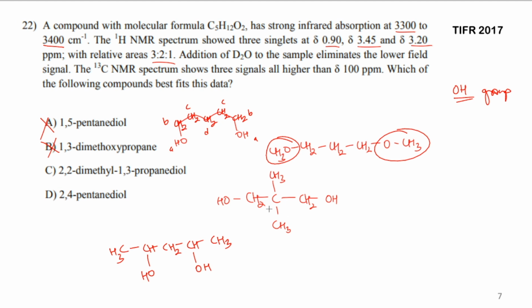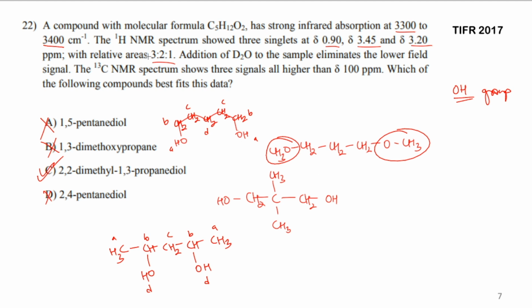Option C is the one which is going to have three types of hydrogen. Even for option D, how many types of hydrogen do you have? Type A, type A, type B, type B, type C, and type D. So again it has four types of hydrogen. Cancel out this. The option which has the given number of hydrogens and satisfies everything is option C.